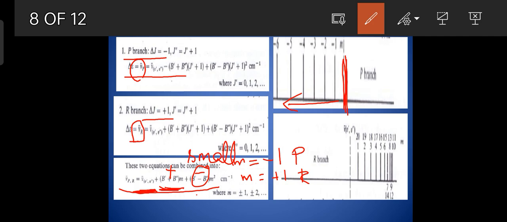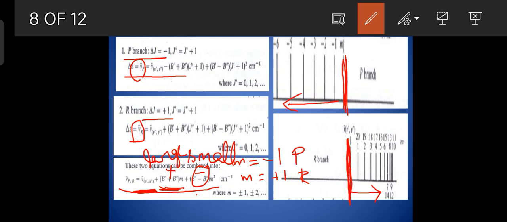The second term is positive, but it is large. So the second term plus third term is positive. So nu R is nu bar plus a positive term. So the wave numbers of R occur to the right of the band origin. This is the band origin and the wave numbers occur to the right of the band origin.